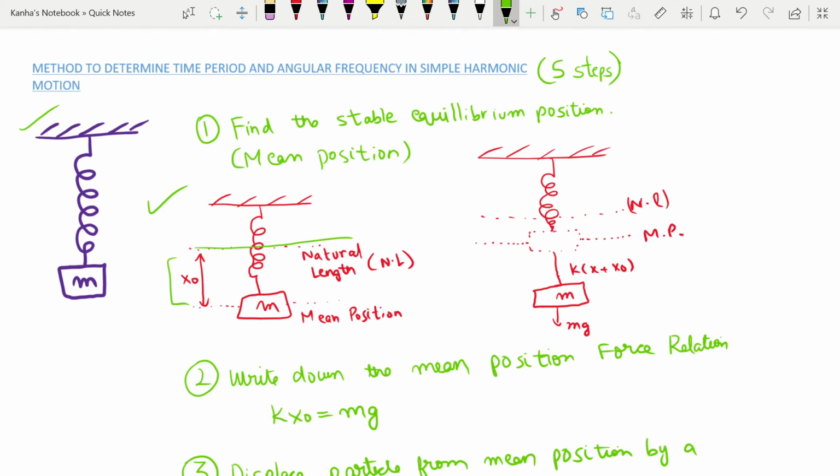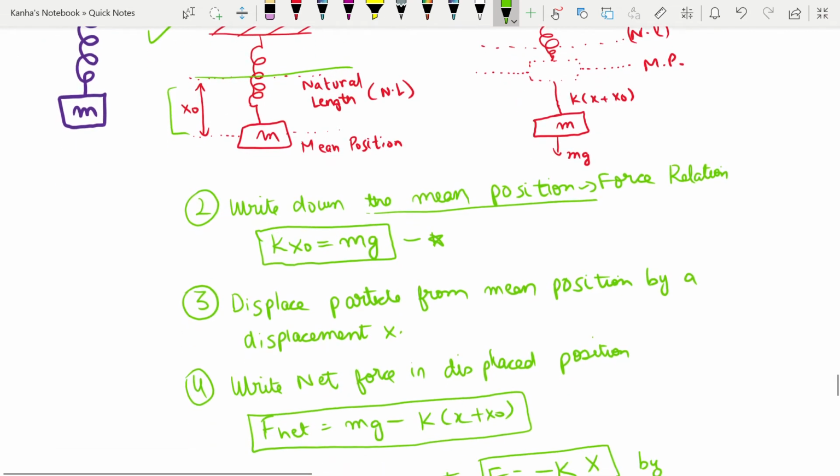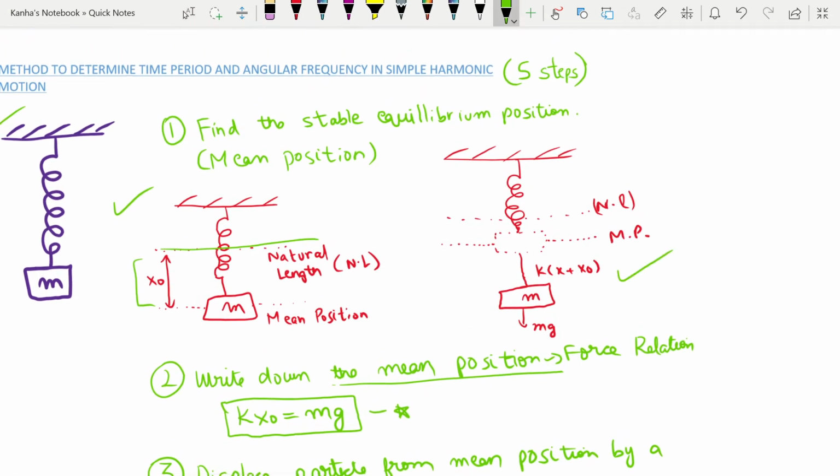In the second step, you write down the force relation equation for the mean position. Here I have my force relation as k x naught is equal to mg, because at this position there is no net force on the system. So this is your main start equation. What you do next is you displace the particle from the mean position by displacement x. This is what I do in this figure. So my net displacement now is x plus x naught from the natural length.